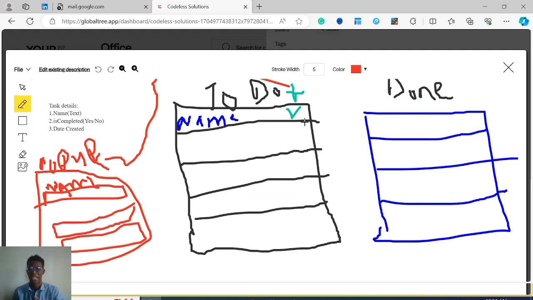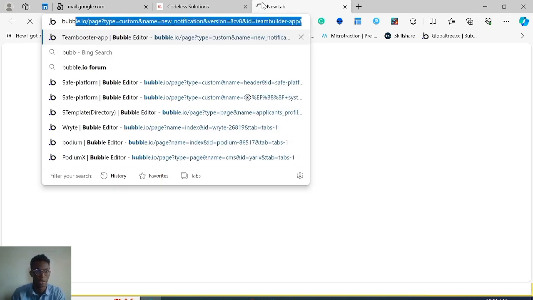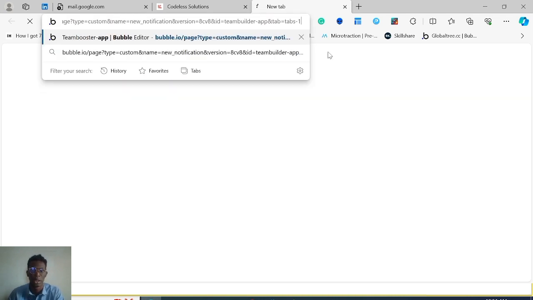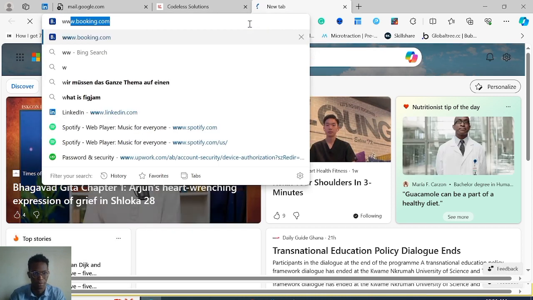So with this, we're armed. Now we can jump into Bubble and start building. We have sort of our data schema here. We have a rough UI, and the world is ours for the taking. Let's jump into the Bubble editor and see what it looks like. How do we build in Bubble? To get started with Bubble, just go to bubble.io. Let me type that in, and just go the old school way.